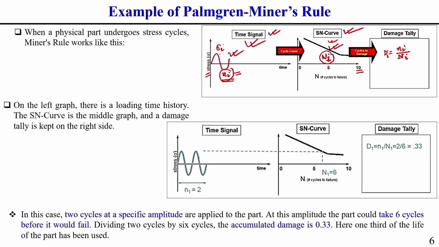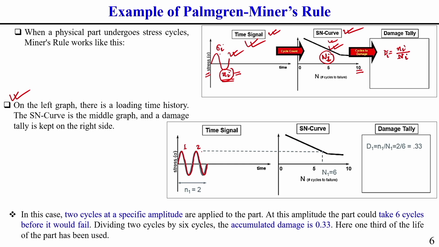It is subjected to a uniform amplitude. This is one example I am showing. It is subjected to a uniform, fully reversed type of stress cycle. This is cycle number 1 and this is cycle number 2. It is subjected to 2 cycles. In the SN curve, let us consider it is not in log form, but in normal form.